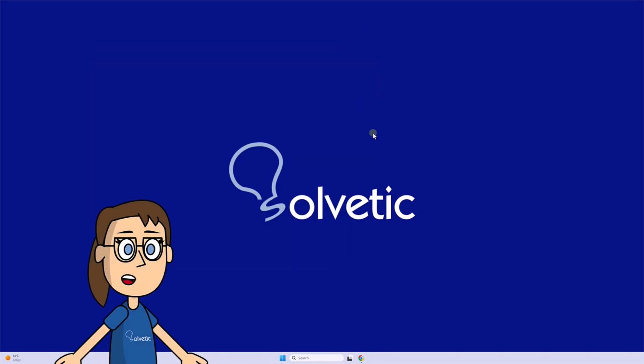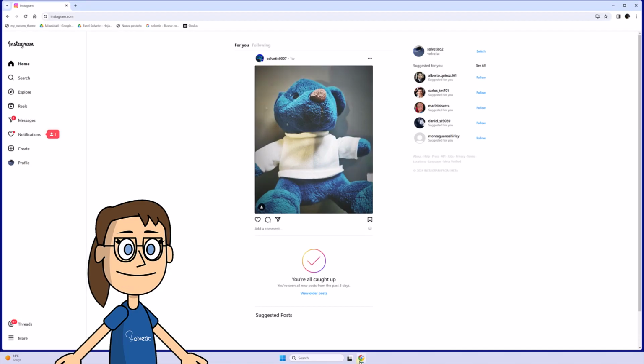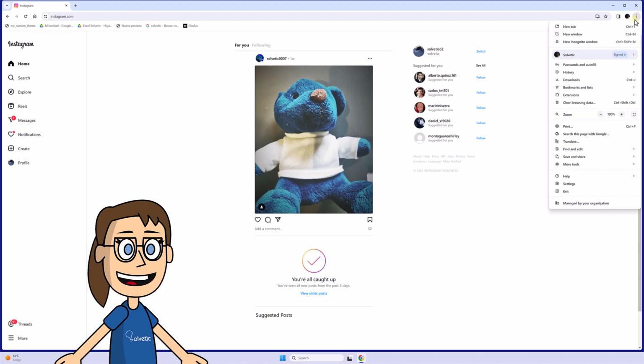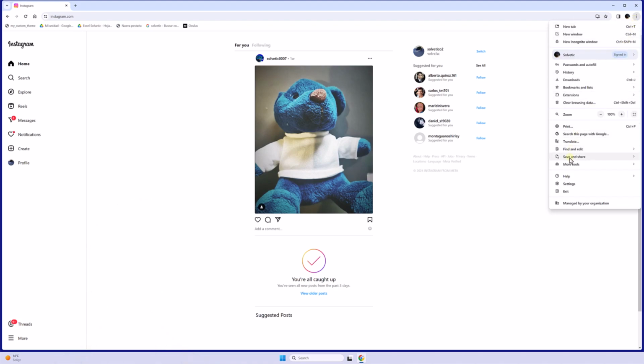Another alternative is to create a direct access to our Instagram web profile. To do this, once we are in our profile in Chrome, click on the three top points and then on Save and Share. Then, click on Create Shortcut.